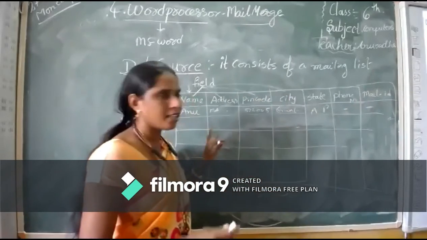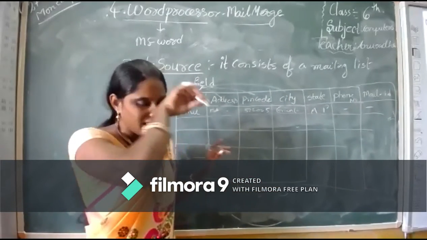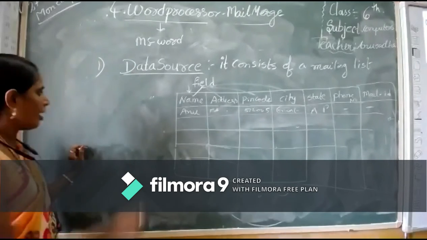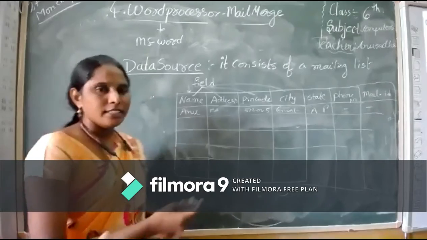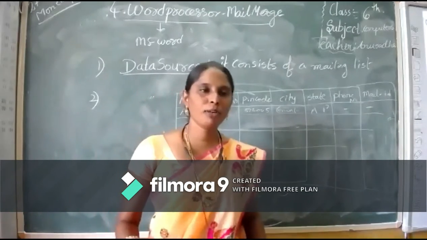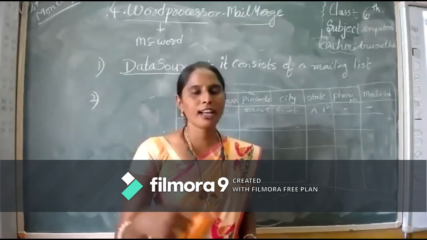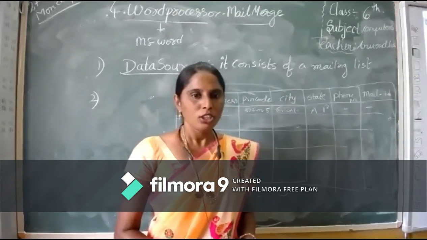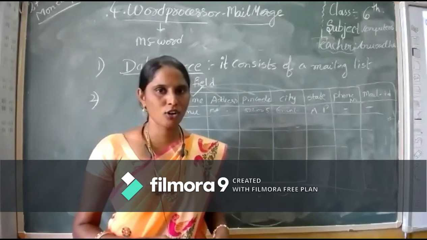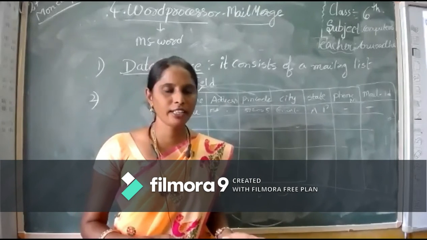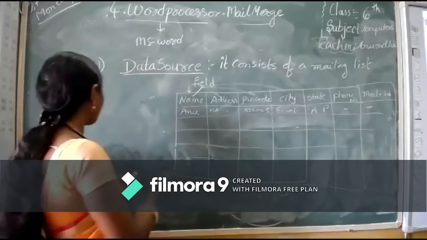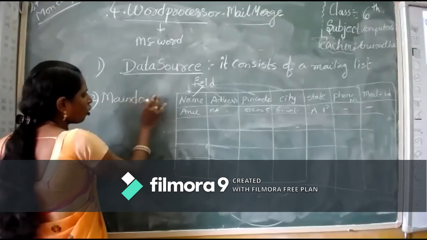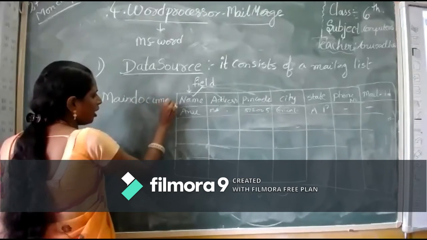Okay, but these are the mandatory fields. After completing the main data source, next, without any information, if we send any particular letter to another person, is there any use? So we have to mention the content. Where do we write that content? We have one separate option called main document.